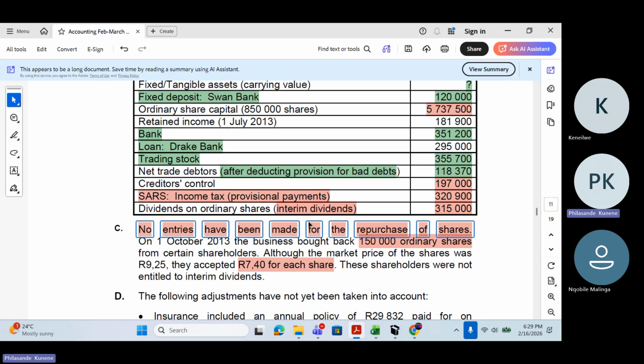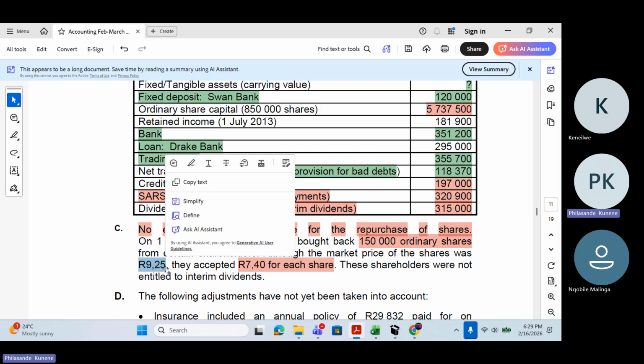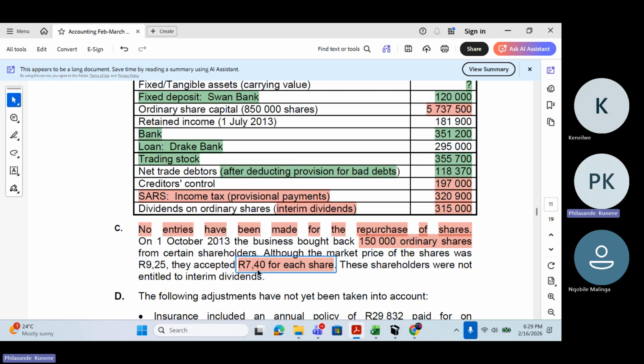They told me here that from certain shareholders, although the market price for the shares was R9.25, that is the market price, they accepted R7.40. So which means now these shares, we were supposed to buy them at R9.25, but they opted to sell the shares to us at R7.40. So how much did we pay here? We paid R7.40.